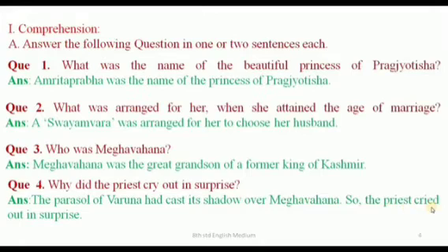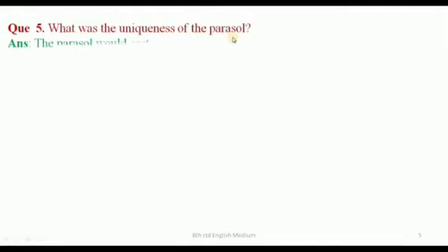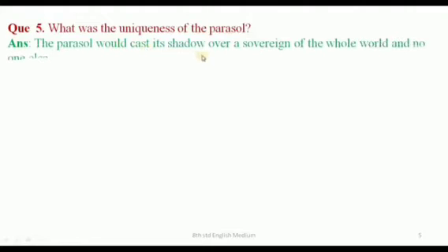So the priest cried out in surprise. Next one. Question number 5. What was the uniqueness of the parasol? Answer, the parasol would cast its shadow over a sovereign of the whole world and no one else.